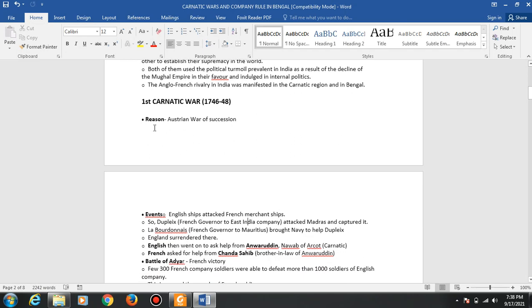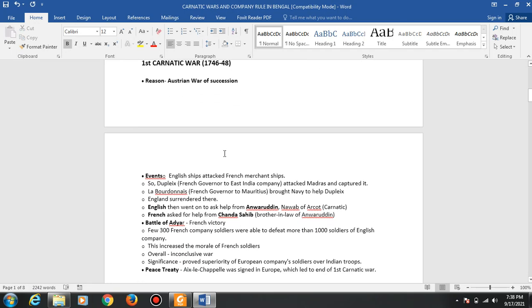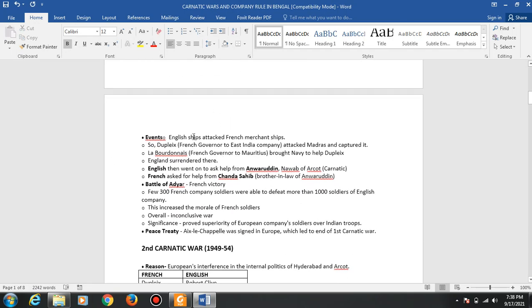So this was the First Carnatic War. This is the Austrian War of Succession. The English ships attacked the French merchant ships. So at that time Dupleix, the French governor of the East India Company, attacked Madras and captured it. This is not the East India Company of the Britishers. This is the East India Company of the French.